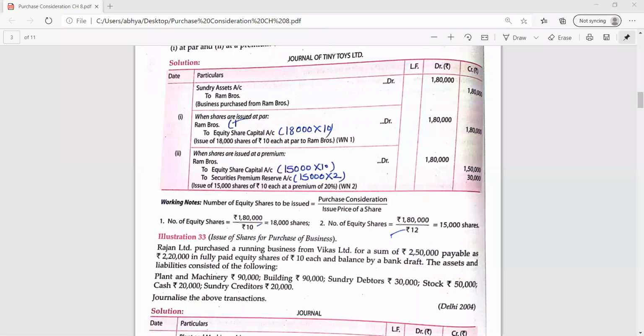The assets and liabilities consisted of the following: plant and machinery 90,000, building 90,000, sundry debtors 30,000, stock 50,000, cash 20,000, sundry creditors 20,000. Yes, very good. Journalize the above transactions. Yes, there will be 2 entries.